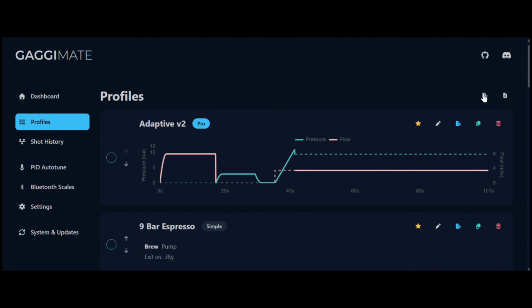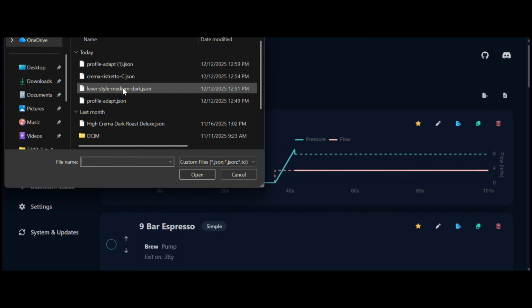So this one is to download all of the profiles that you have. And this one here, you see the arrow is outside of that kind of folded piece of paper, and this one is inside, if it makes a difference, how to remember. We go import, and then we do the first one that I said I downloaded, the lever style medium dark roast. So I did that. Boom. We load it in.